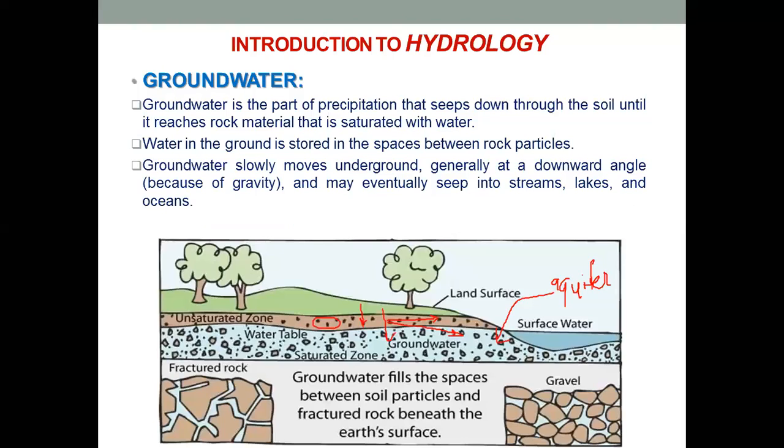So this was the study of introduction to hydrology, in which we saw the hydrologic cycle and its different components such as infiltration, precipitation, evaporation, evapotranspiration, etc. Then we studied the two sources of water. One is surface water, the water which is available on the surface of the earth, and second is groundwater, the water which is available below the surface of the earth. So this was a brief introduction to hydrology. It is a very small part. I told you it could be completed in just half an hour.